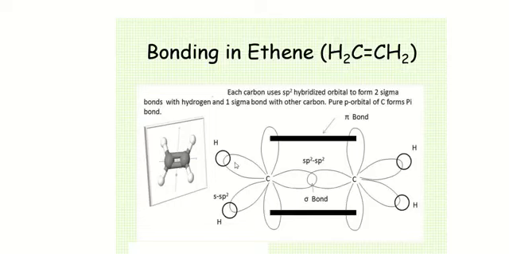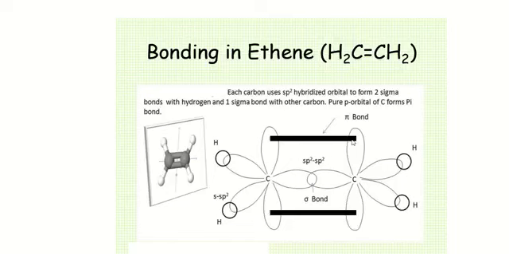This is the first sp2 hybridized orbital, this is the second, and this is the third, while the fourth electron in the 2pz orbital will make a pi bond. So in the ethene molecule, there are 5 sigma bonds and 1 pi bond.